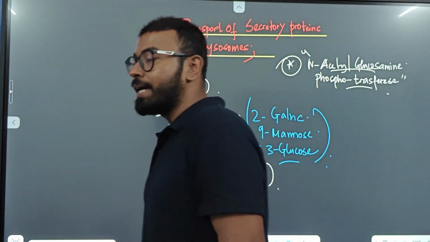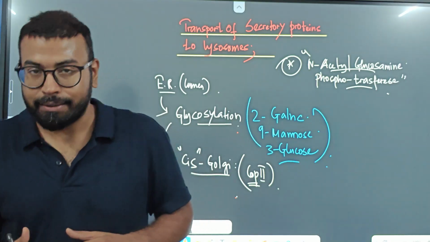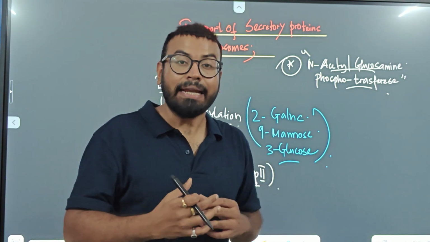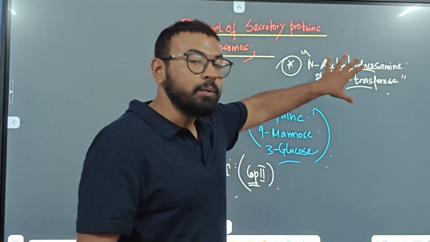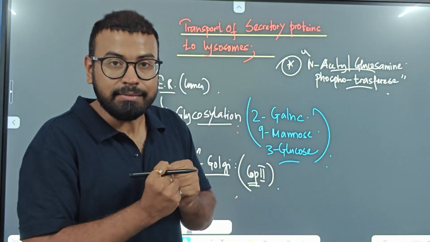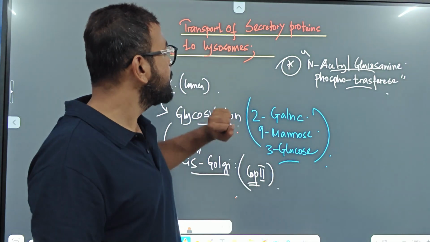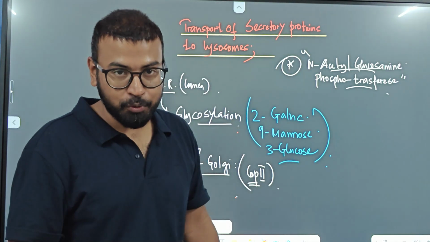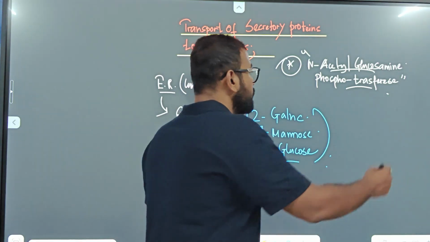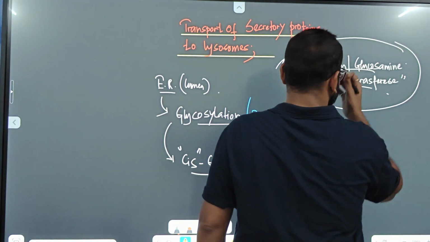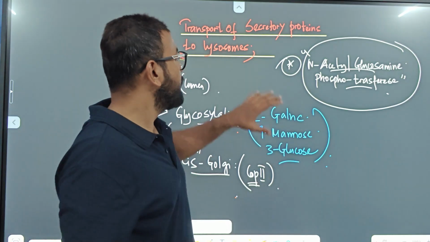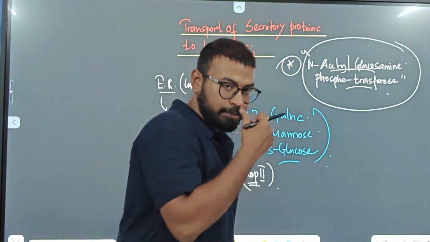This particular enzyme bears a catalytic unit. Within the catalytic unit, it captures the proteins that are supposed to be transported to the lysosome.